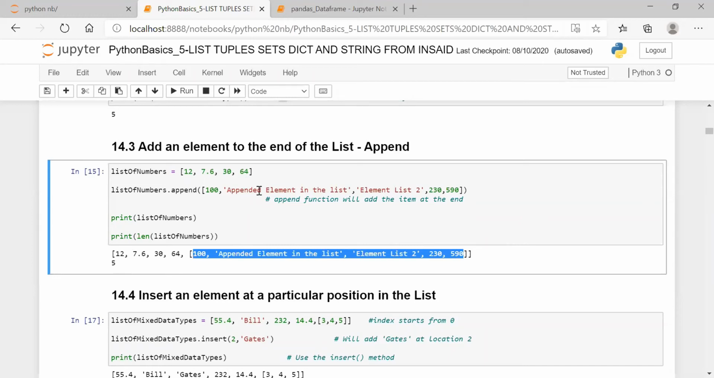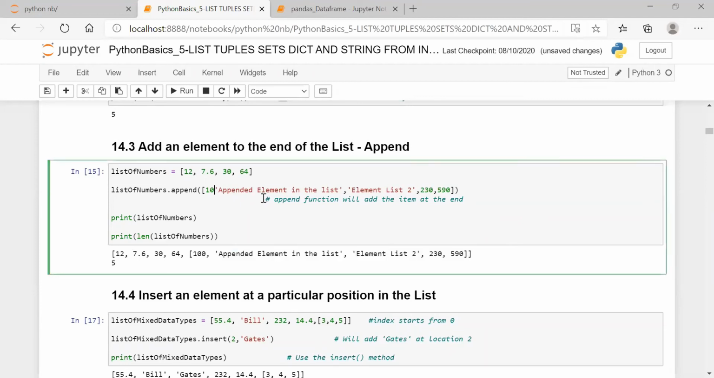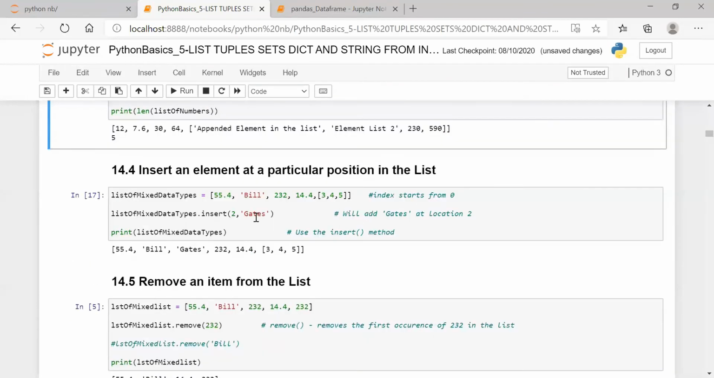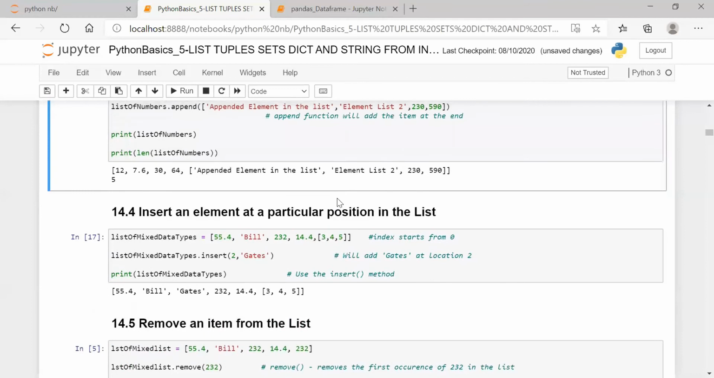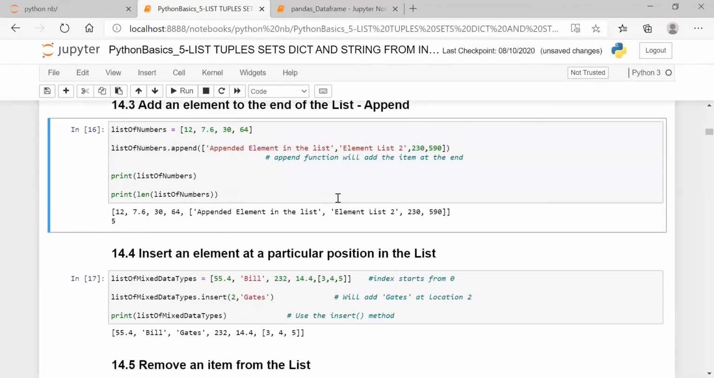Is it clear? I'll just go back to the previous state. Now next is inserting an element. You have to see the difference between insert and update. What is insert and update? Can anyone tell me what is the difference between insert and update?